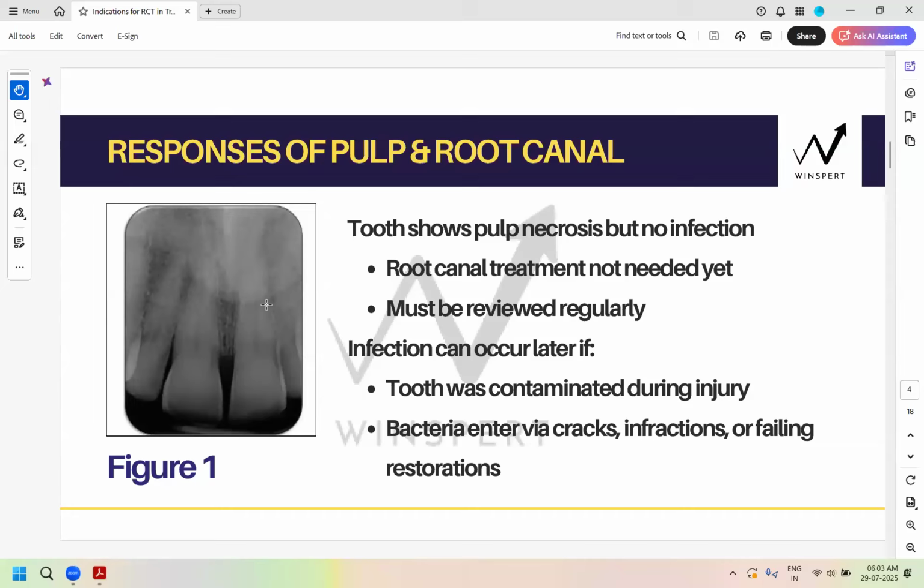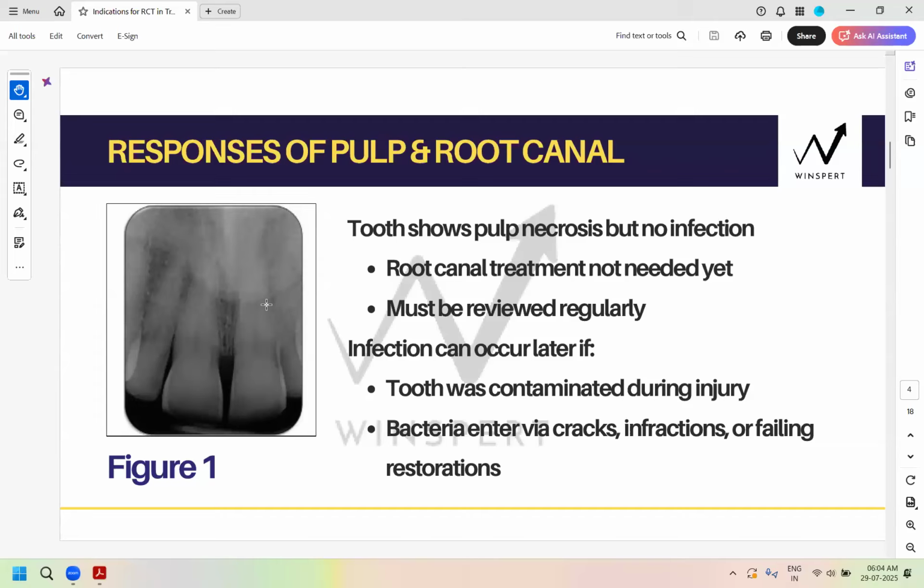So all the above diagnoses are likely. It could be calcified pulp, it could be neurologically dead pulp, or it could be completely pulp necrosis without infection. All three are possible. Okay? All three are possible because you're not histologically sectioning the tooth to see it, right? So just the lack of pulp sensibility responses, you will not start the RCT.